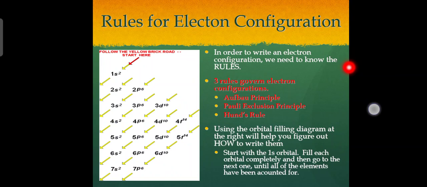Using the orbital filling diagram, as you see in the figure at the right, will help you figure out how to write them. Start with the first orbital. Fill each orbital completely and then go to the next one: 1s, 2s, 2p, 3s, and so on. All of the electrons have been accounted for.